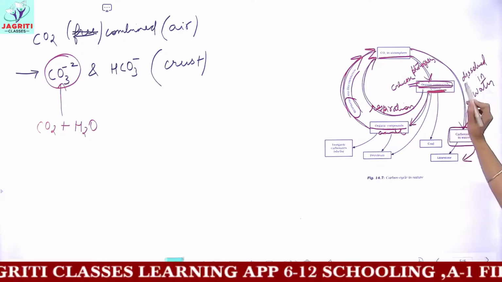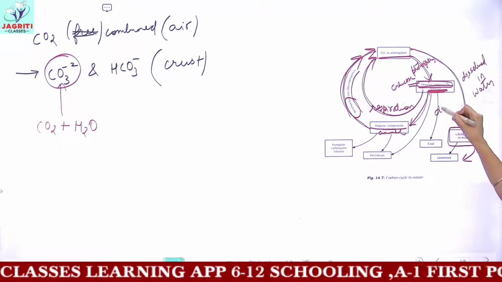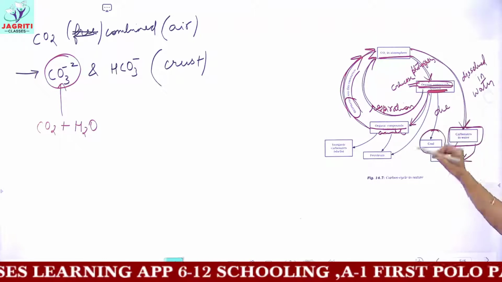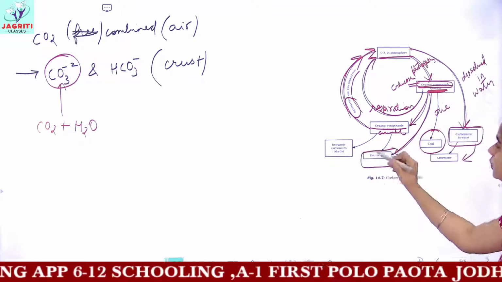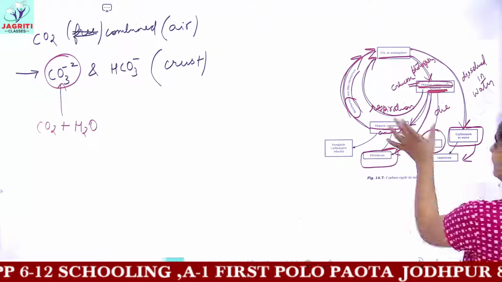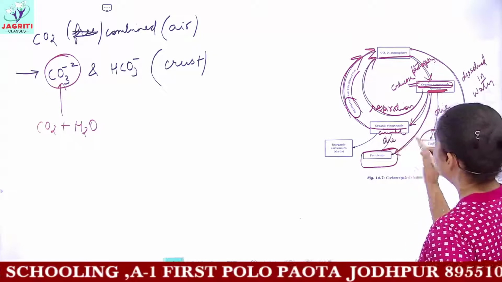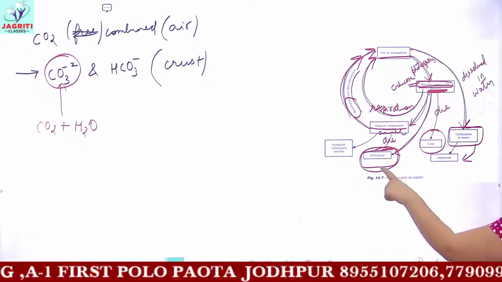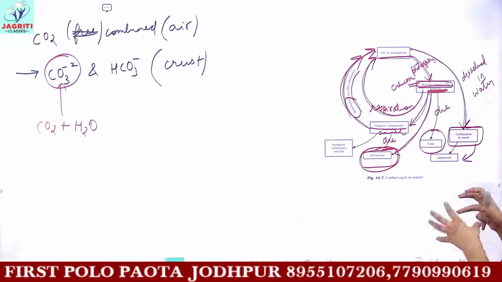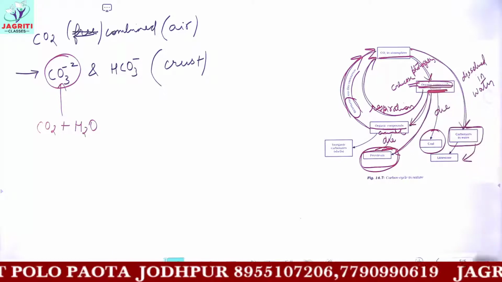Now the organic compounds or the plants, when the plants die, they get converted to coal, and these dead remains of plants also get converted to petroleum. When the animals die, then these animals would also be converted to petroleum. We all know coal and petroleum are the fossil fuels which are made by dead remains of plants and animals.